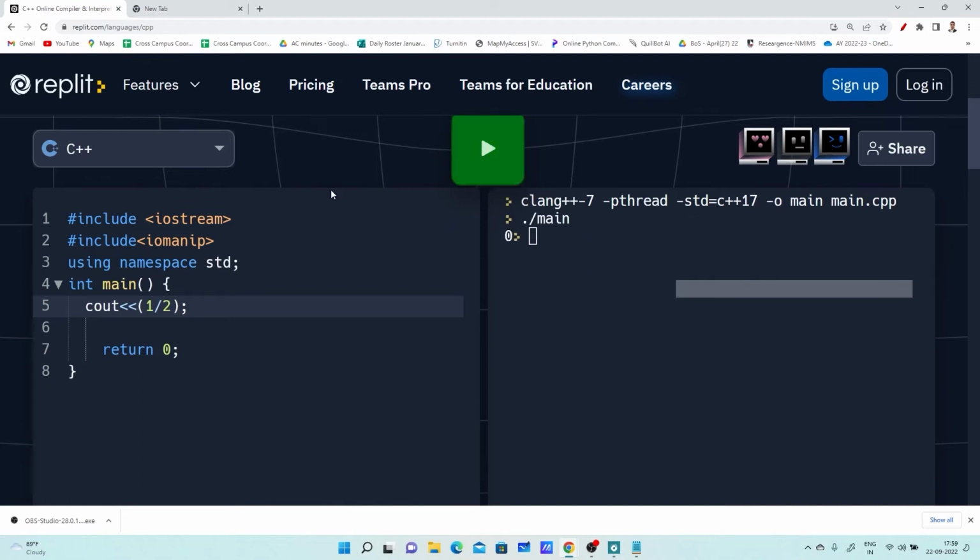I want to convert this to floating point. So how can we do it? We can do it this way. I am writing float here, and I am converting it to float. So now check, here the output is 0.5.